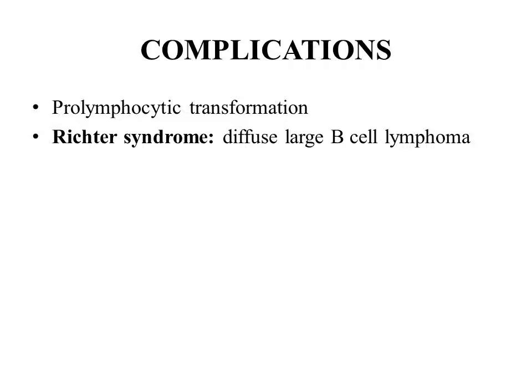Or CLL can change to a more aggressive form. This is known as Richter's syndrome. This will resemble diffuse large B-cell lymphoma, where we will see large lymphoblasts.